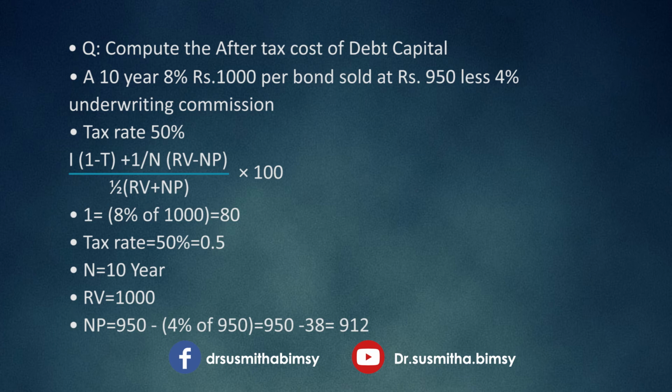So what is interest here? That is 8% of 1000, that is 80. Tax rate is 50%, that is 0.5. n is 10 years. RV is 1000. See here, NP is 950, and see the question, we have to subtract the 4% of 950 from the NP amount. That is, from 950 we have to subtract the underwriting commission. See the question, underwriting commission how much? That is 4% of 950, that is 38. So we have to subtract 38 from 950, so the answer would be 912.